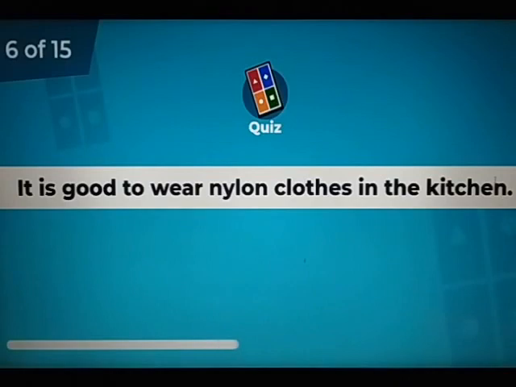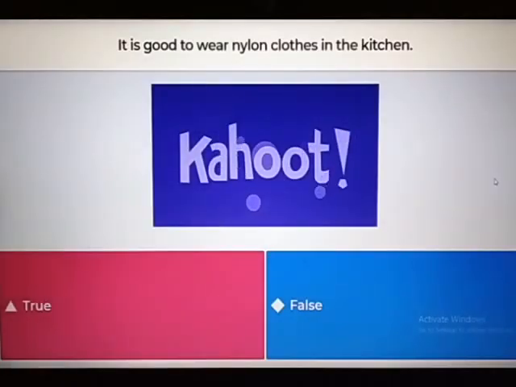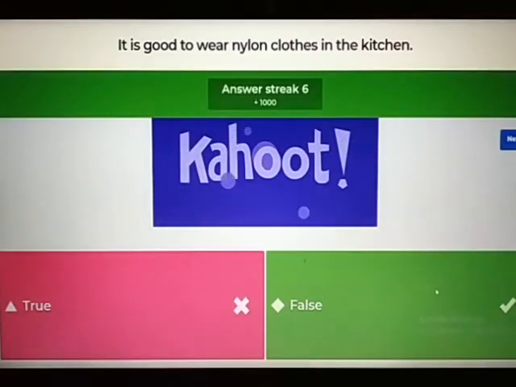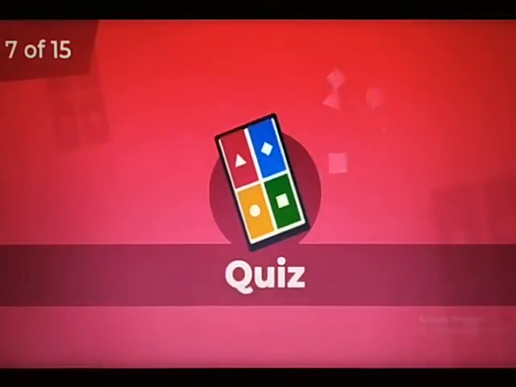Yes, here is the next question. It is good to wear nylon clothes in the kitchen. Is it true or false? Yes, children, it is false. Because we should avoid wearing nylon or any synthetic cloth in the kitchen as they catch fire easily. So it is good to wear cotton clothes but not nylon cloth. So here the statement is false.